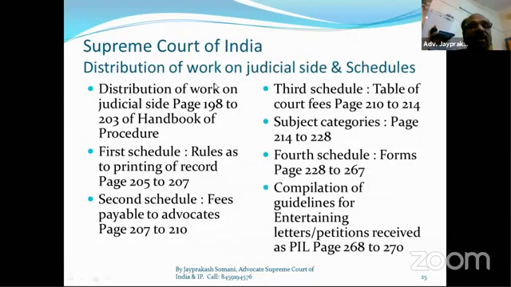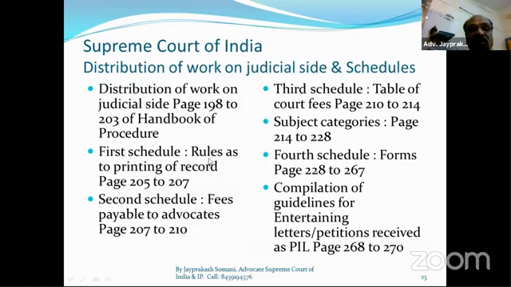Then Supreme Court of India, distribution of work on the judicial side. Very important slide. Work on the judicial side, we will see on page number 198 to 203 of the Handbook of Procedure. After that, I will show you the Handbook of Procedure and all these things. Remember that we have to see the Handbook of Procedure from page number 198 onwards only.